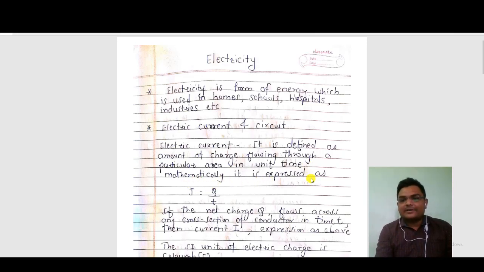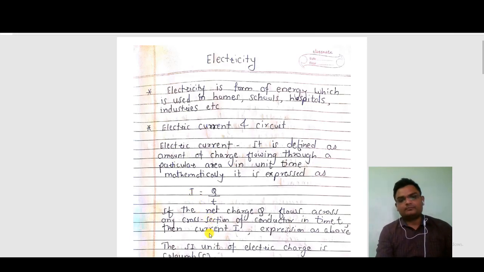Mathematically, it is expressed as I = Q/T. So, if the net charge Q flows across any cross section of the conductor in unit time, then current is expressed as I = Q/T, where Q means charge, T means time, and I is the electric current.